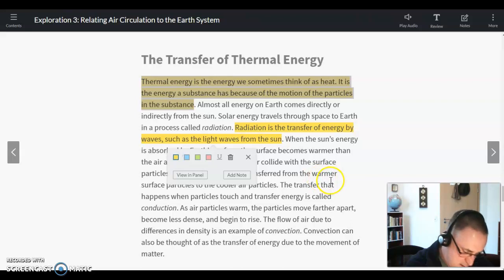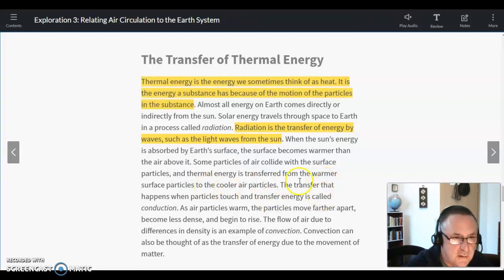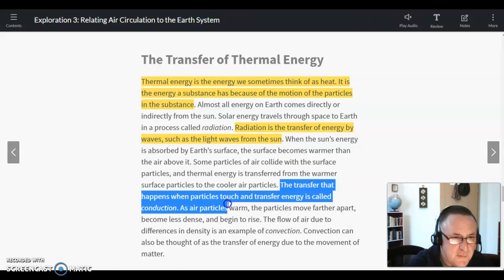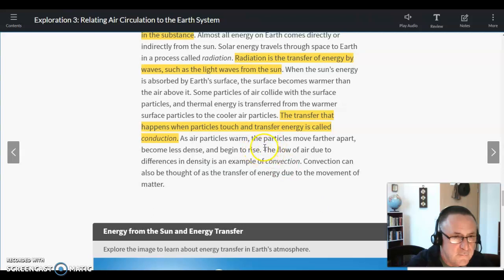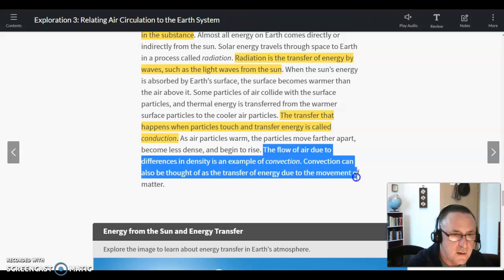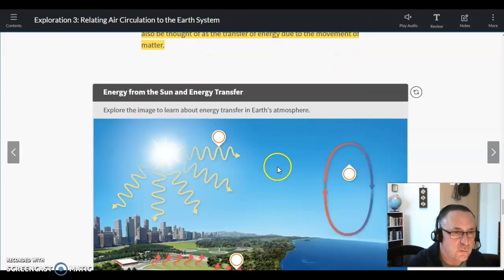Okay, and then we're going to get the one on conduction down here. Transfer of energy, it happens because of touch, is called conduction. And finally, we're going to get flow of air due to density. I'm just going to get the last two sentences. Okay. So you're probably going to need about 3 notes there. So don't just be like, oh, just do one big note.